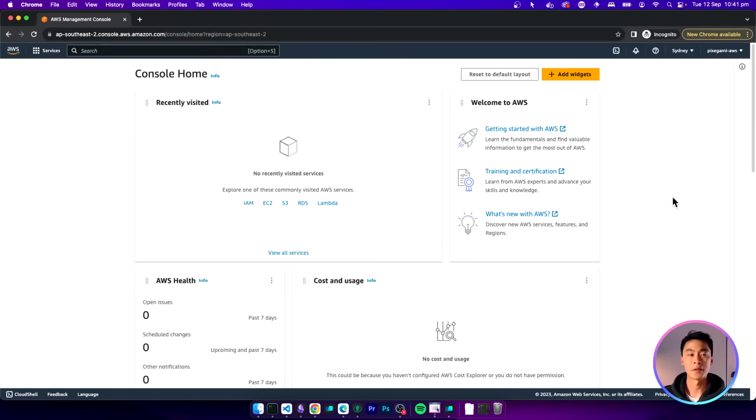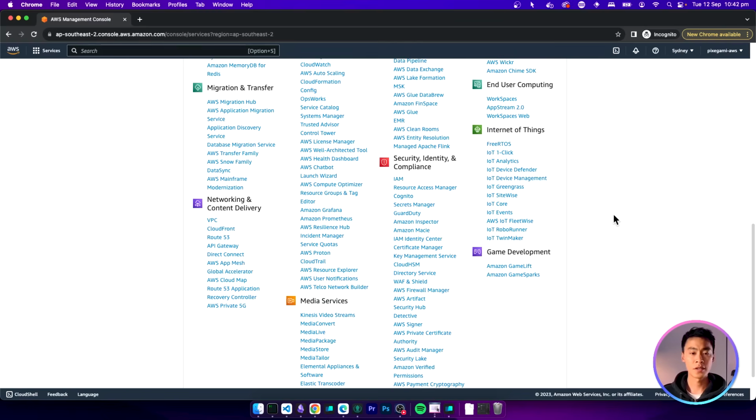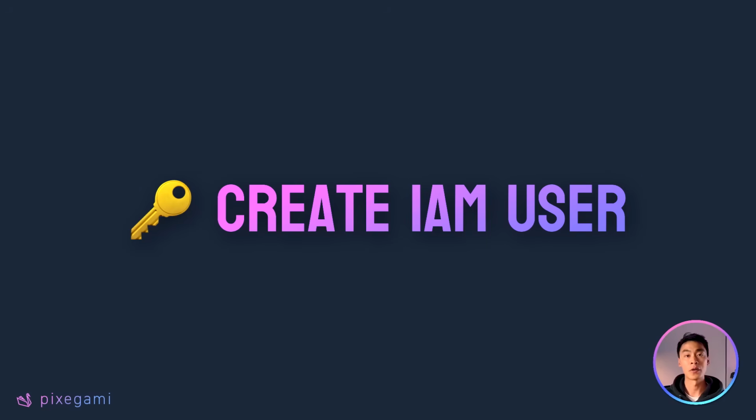Having said that, there's actually some AWS services that are global and they're not tied to a specific AWS region. This includes things like CloudFront, which is the content delivery network, or Route 53, which is the DNS service. To use AWS from your computer or from an app, you also need to create an IAM user for that account. IAM is AWS's identity and access management system. It lets you specify who has access to what resources. And this is also one of the global resources that is not tied to a specific region.